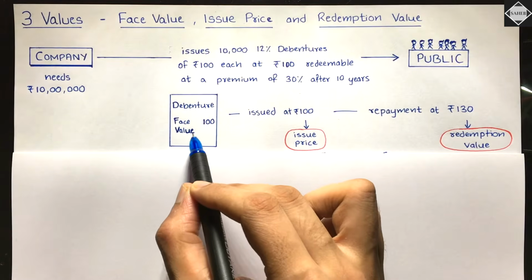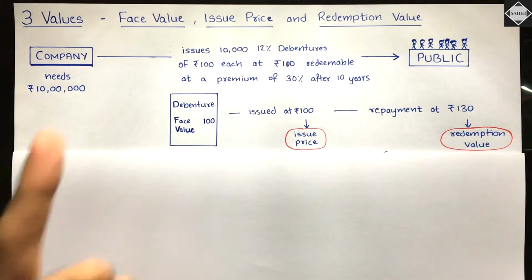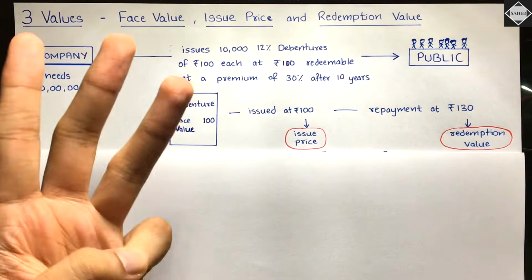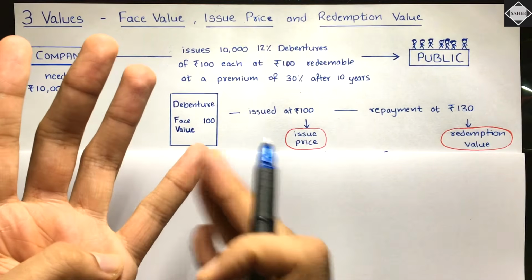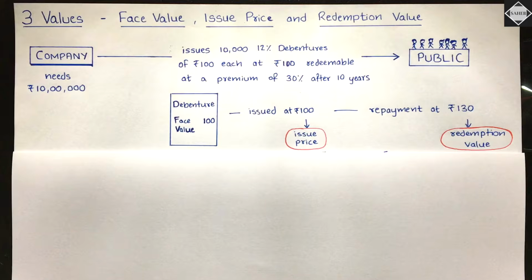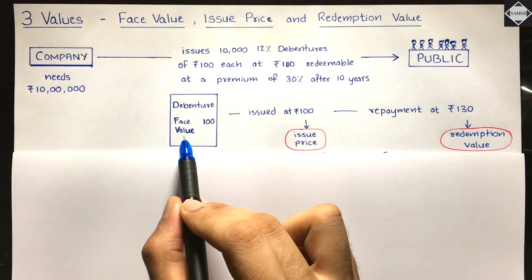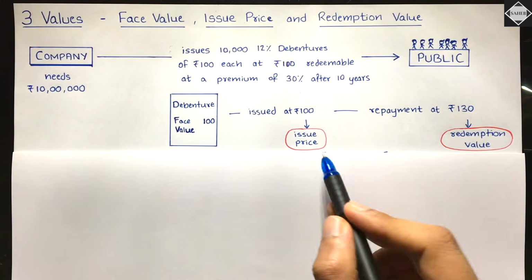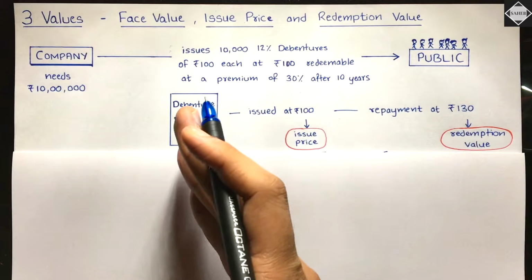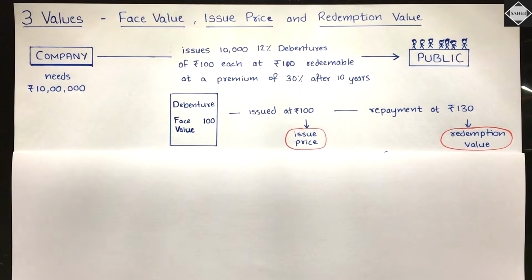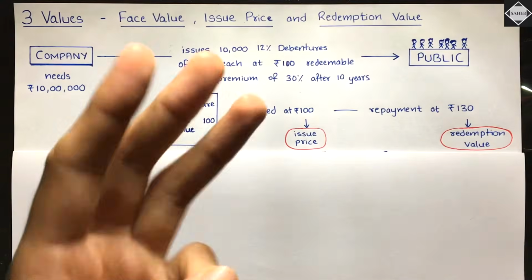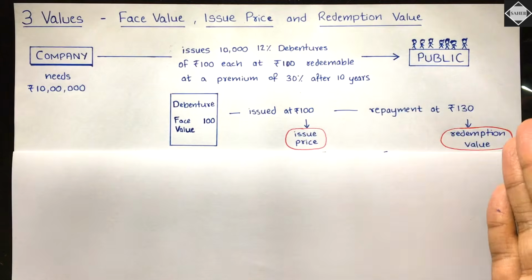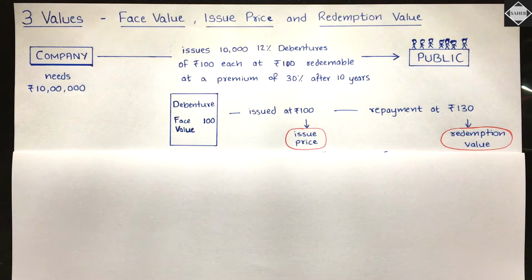That's the starting point. Understand, face value is the original value. You can call it original value, nominal value or par value. It's the starting point, the initial value. And interest will always be calculated on the face value. It's very important for us. And face value is the barometer. We compare the issue price and the redemption value with the face value to know whether it is at premium, at discount, or at par. We always compare these things with the face value. We'll see, don't worry.